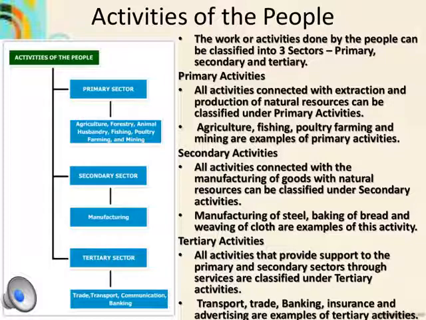Tertiary activity provides services like transport, trade, banking, insurance, and advertisement. So, these are the three activities involved in making the plantation into finished products. These are the three main economic activities carried out by agricultural activities.